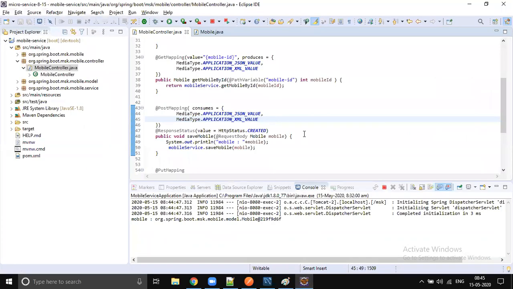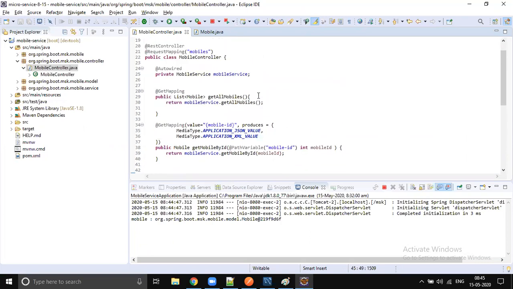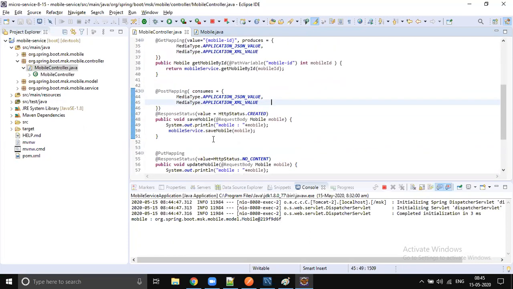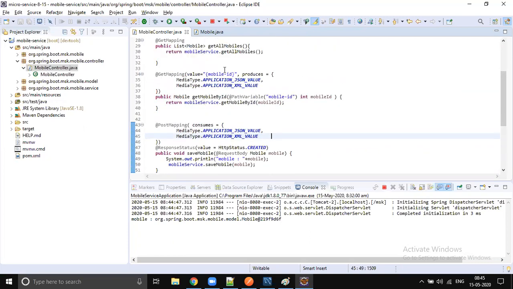So a single method is capable of supporting multiple media types. Okay, and a single method can support multiple endpoints also. For example, a getter method, you gave like mobile ID, right? If you want to give a different endpoint also, you can do, because it is a string array, right? Get mapping value, it's a string array. You can do multiple request parameters also, right? Same endpoint, you can give it to two clients with two different endpoints. So it is also possible to give two URLs for one endpoint, okay, from the service provider point.